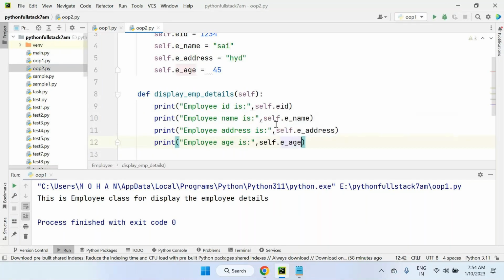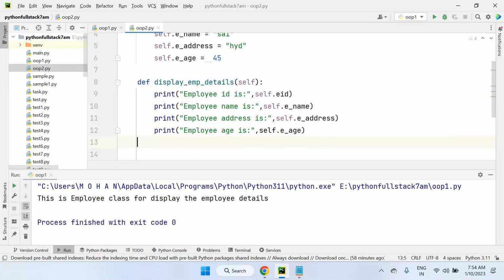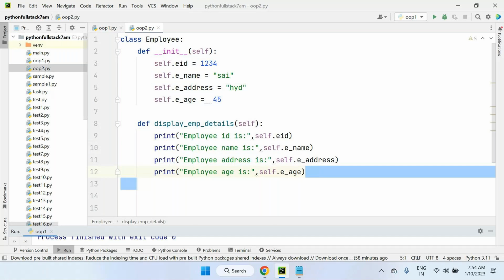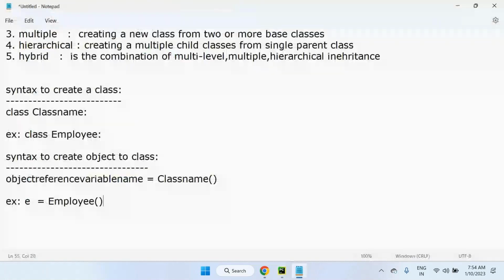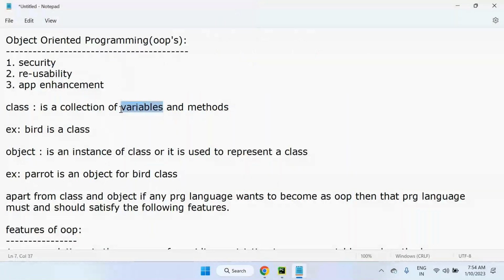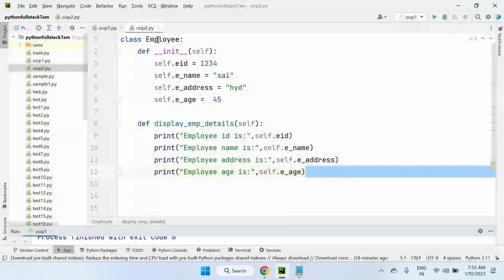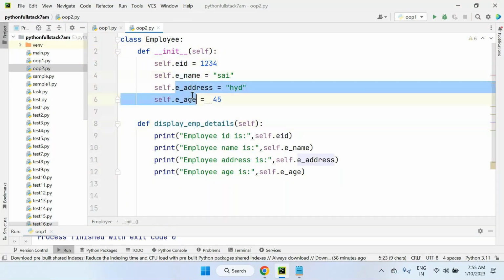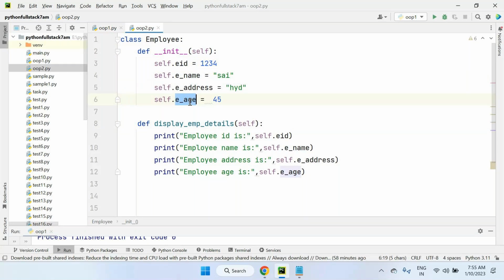So this is what actually class creation and variables and methods. As I said, what is a class? A class is a collection of variables and methods. Look at this. Inside this class, what methods are there? A special method is there, that is the constructor. A normal method is there, this is our own method. The variables are eid, ename, eaddress, eage. So this is the class: a collection of variables and methods.